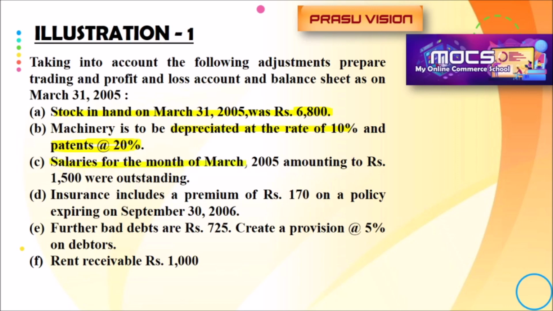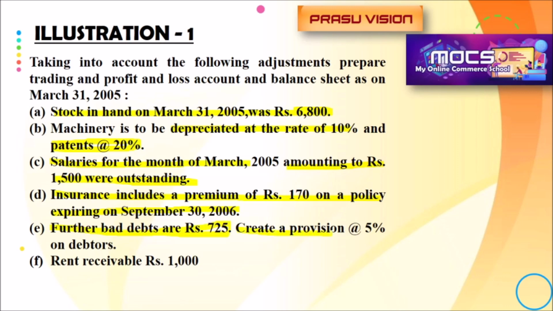Salary for the month of March amounting to rupees 1,500 was outstanding. It is not paid. What do we have to do? We have to add it to the salary in the profit and loss account. Next one, insurance included a premium of 170 on a policy expiring on September 30, 2006. That means they paid in advance. We have to deduct that amount by finding the value. Further bad debt is there. We have to debit it in the profit and loss account.